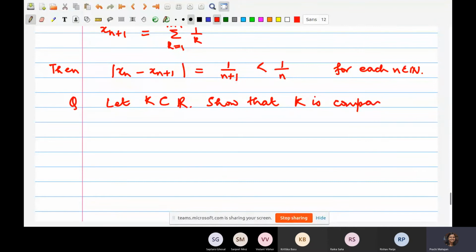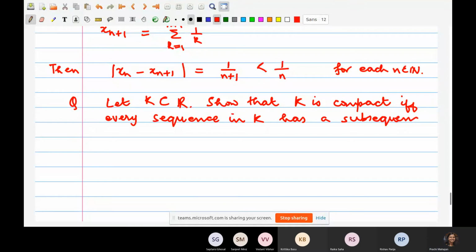When I say K subset of R without mentioning the metric, this means the Euclidean metric on R. Show that K is compact if and only if every sequence in K has a subsequence that converges to a point of K.